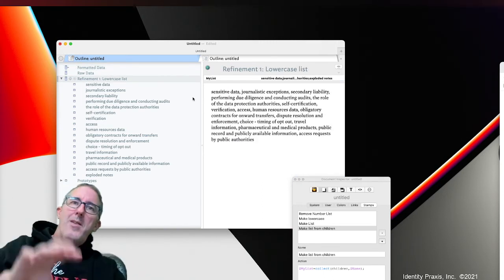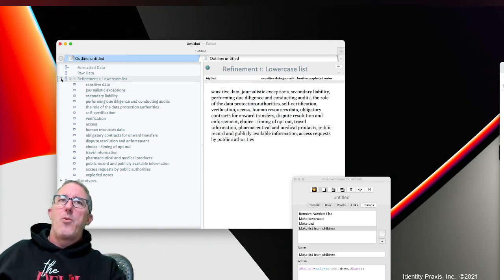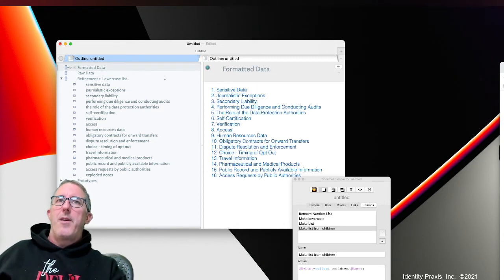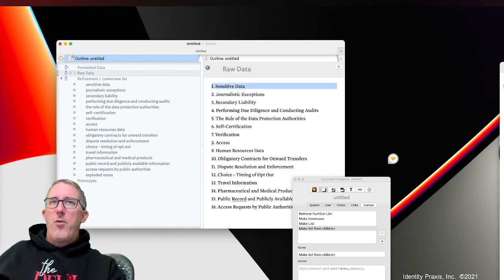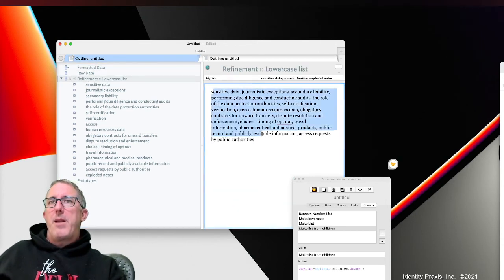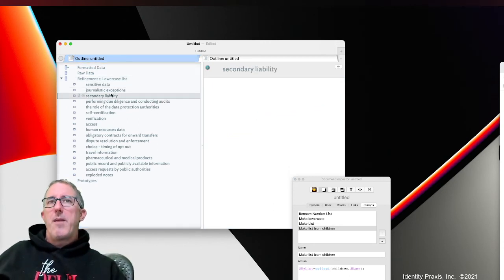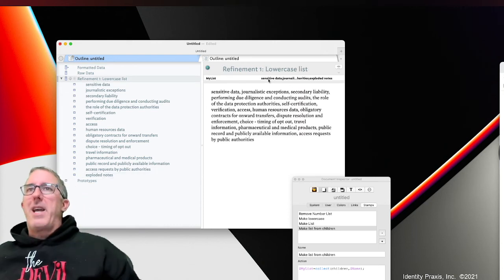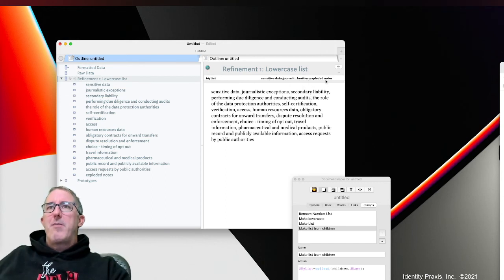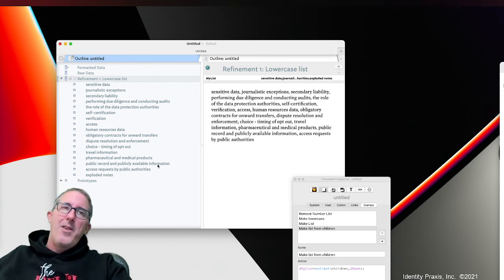So in doing this kind of activity, you'll see that we've been able to render this raw, formatted data into a number of different forms. We've been able to create unformatted data. We've then been able to create a comma separated list of all of those unique items. We've been able to create individual notes with those unique items. We've been able to populate a note called my list, which allows us to leverage these notes for other interactions within our Tinderbox file. And this is just getting started.